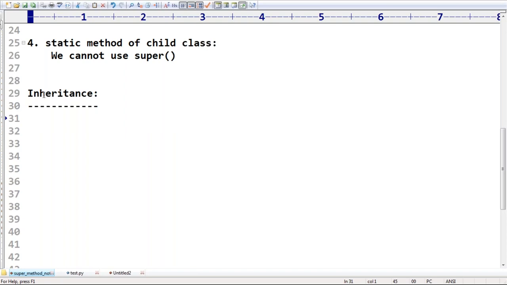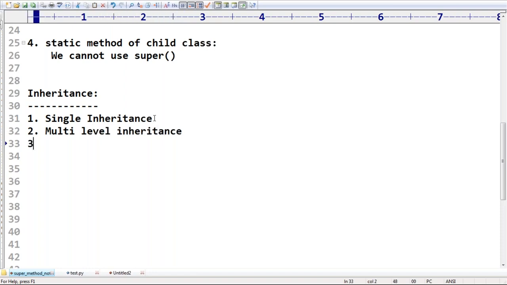So the first category is single inheritance. The second one, multi-level inheritance, we discussed. The third one is hierarchical inheritance. Any other inheritance? Can you please tell? Hierarchical inheritance, right? So very simple.